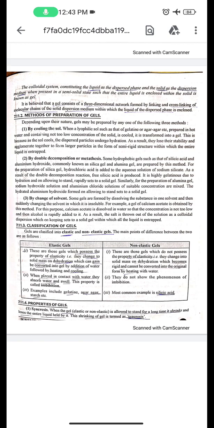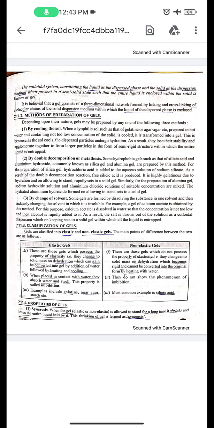Article 7.11.2 Methods of preparation of gels. Depending upon their nature, gels may be prepared by any one of the following three methods. First, by cooling the sol. When a lyophilic sol such as that of gelatin or agar-agar etc., prepared in hot water and containing not too low a concentration of the solid, is cooled, it is transformed into a gel.